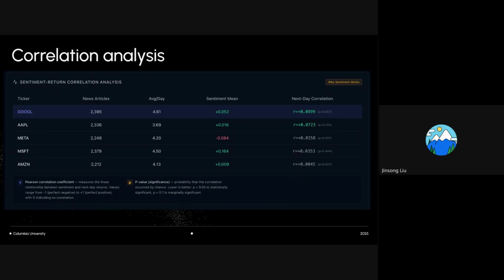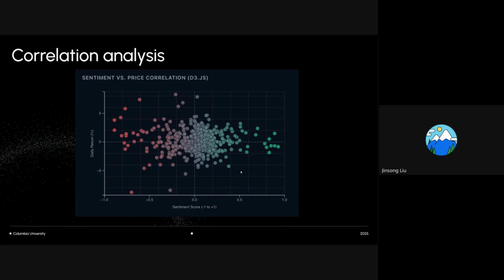Okay, when we go to the next step, on this slide, we visualize the relationship between news sentiment and daily stock return using a scatter plot. So each data point represents one trading day. The x-axis shows the aggregate sentiment score ranging from -1 to +1. The y-axis shows the corresponding daily return percentage.